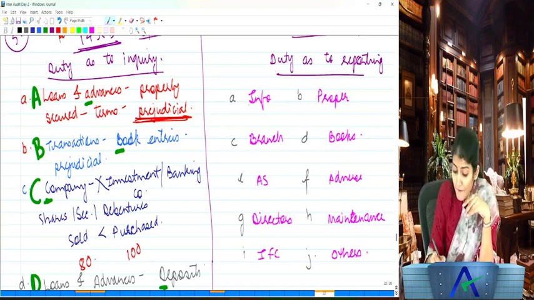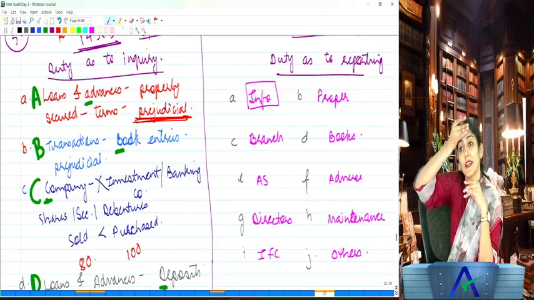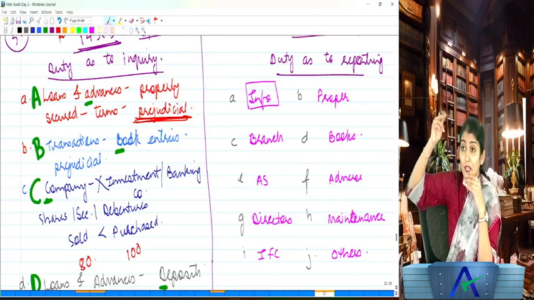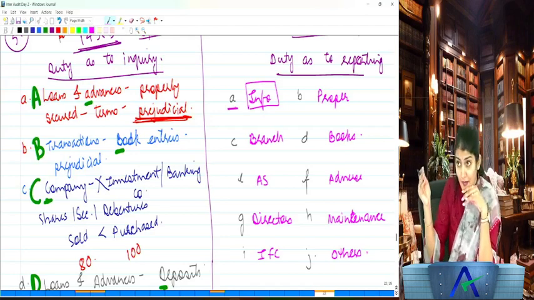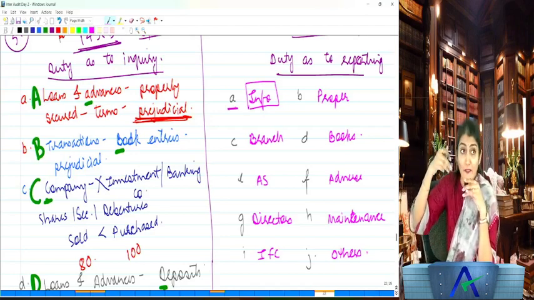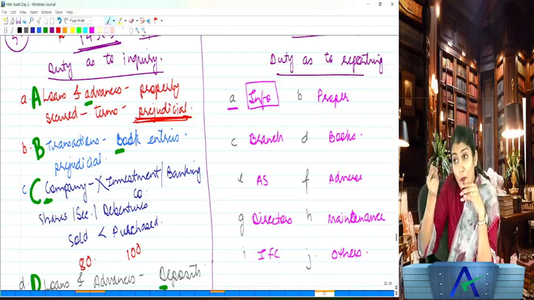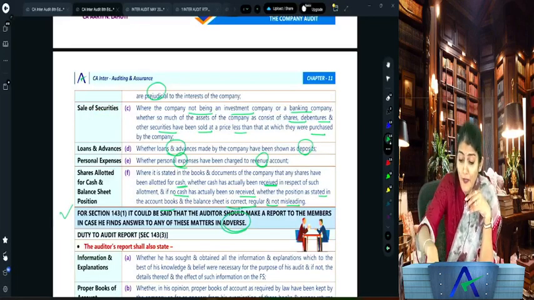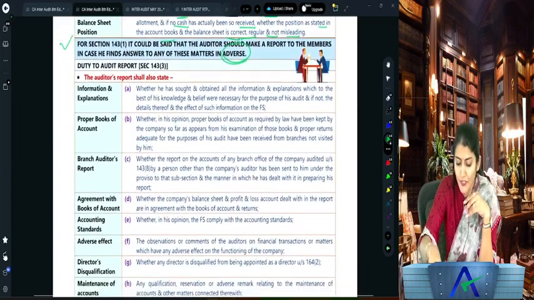So now what is the first duty as to reporting? What was the second right of the company auditor that we studied? Right to obtain the information and explanation. So now the auditor has to report under 143(3)(a) whether he has sought and whether he has obtained information and explanation which to the best of his knowledge and belief were necessary for the purpose of the audit, and if not, then the details and the effect on the financial statements.